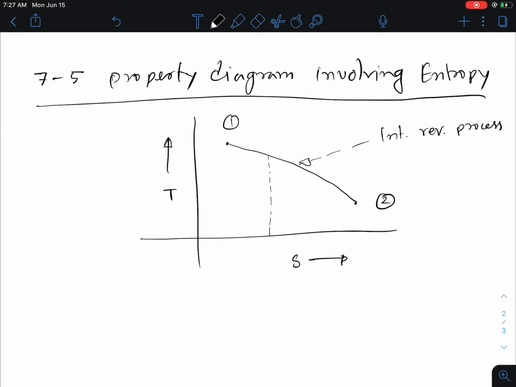TS diagram. If we consider a small differential element, what would this element be? This element would be dS, right? So let's write this one, dS. And then the area of this element, since it's a small element, we can consider it a rectangle, right? So the area of this small element is nothing but T times dS.